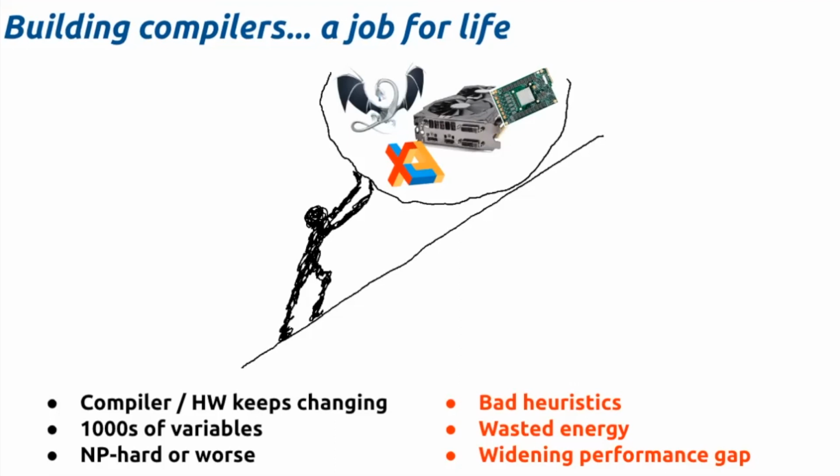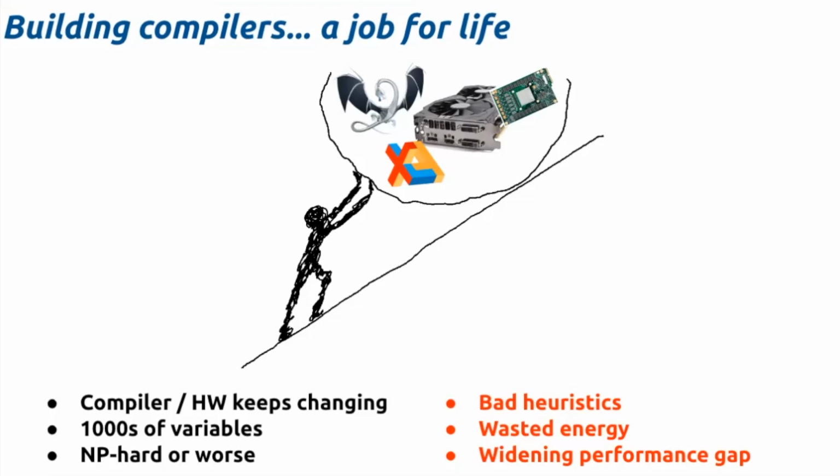Modern architectures are incredibly complicated. The instruction sets are difficult and whatnot. So trying to figure out how to build a compiler that can squeeze the most performance out of a particular architecture is already a very, very difficult task. But what makes it worse, of course, is that the world is not static and that every 6 months your architecture changes, we come out with new accelerators, our software workloads change, our programming languages change, everything keeps moving.